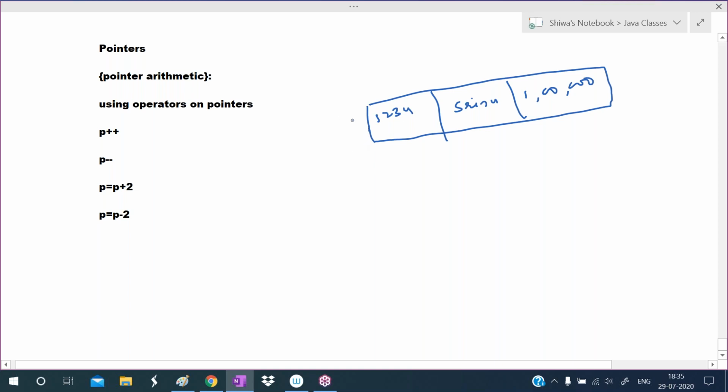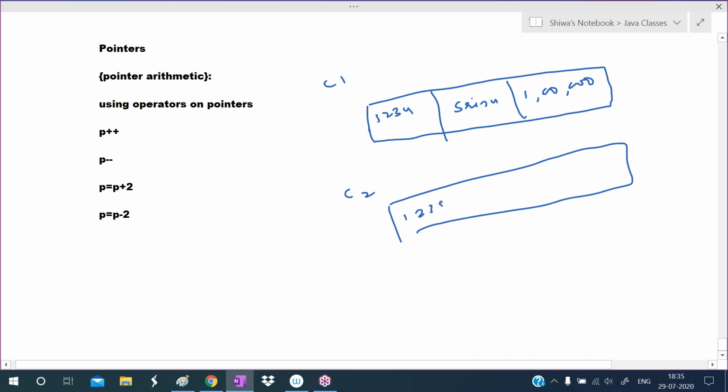So like this, data is there. This is one bank customer's details, customer one details. Like that, customer two details are there. So the bank is maintaining like this: 1235, some person named Ramu, in whose account a 50,000 balance is there. For example, I know the address of this one.